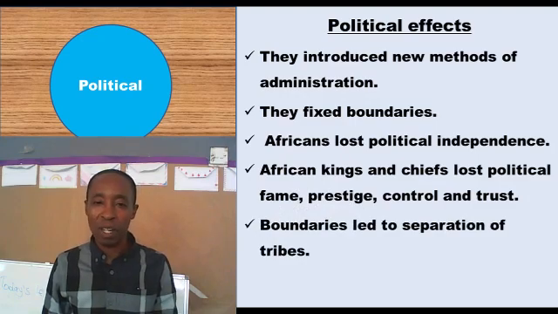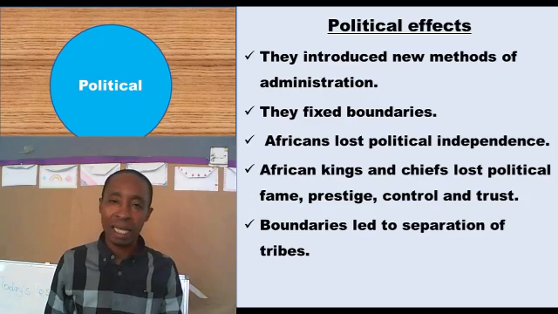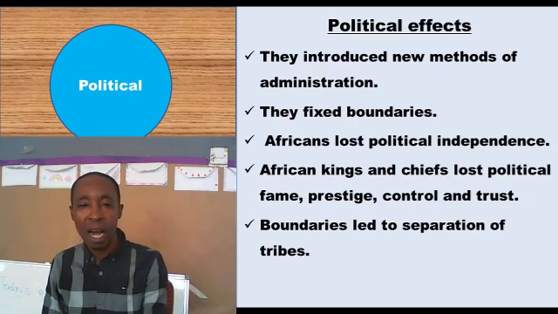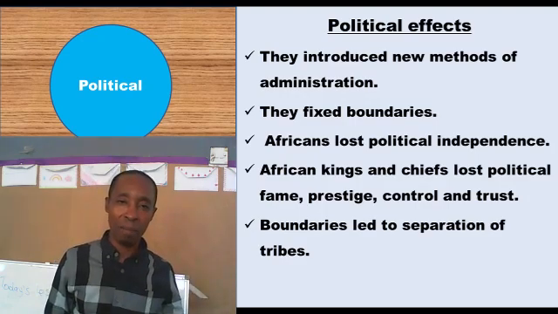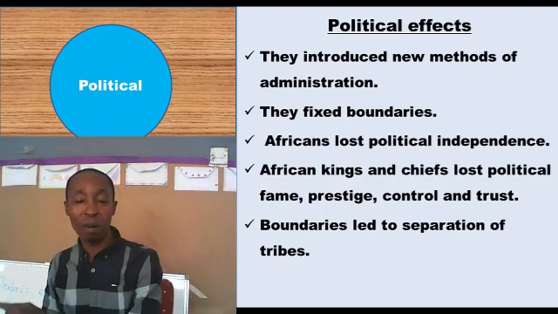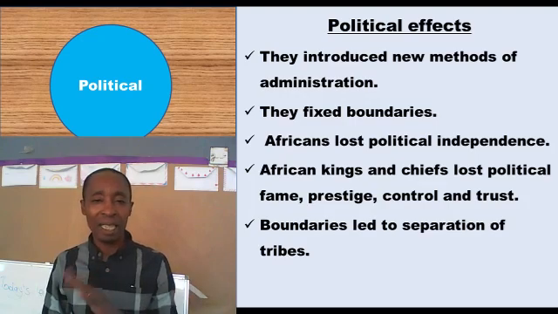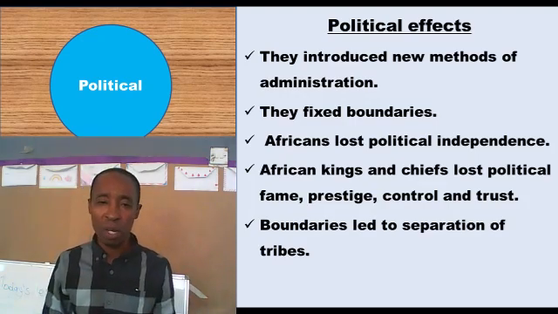Boundaries led to separation of tribes. There is a time we talked about the Samia. The Samia are both in Kenya and in Uganda. So the Samia of Kenya are the same as the Samia of Uganda. I think that separation is not good. The same applies to the Maasai.